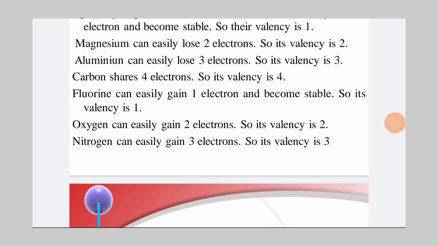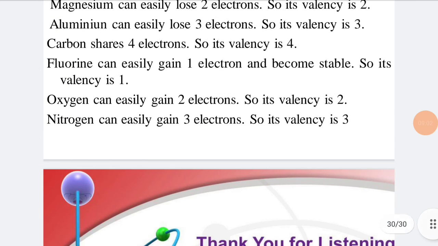We can define valency not only by loss but also by gain. Elements like fluorine and chlorine can easily gain 1 electron and become stable, so their valency is 1. Oxygen has the capacity to gain 2 electrons from a nearby atom, so its valency is 2. Nitrogen can easily gain 3 electrons, so its valency is 3.